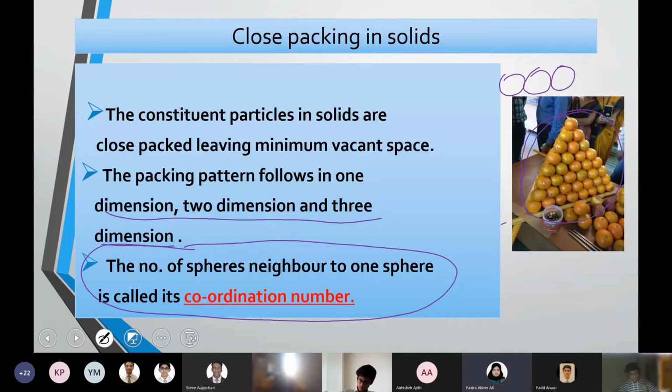How many spheres surround one sphere? Rather than spheres, you can say the number of particles surrounding one particle, because in solids we have particles arranged. That is the coordination number.